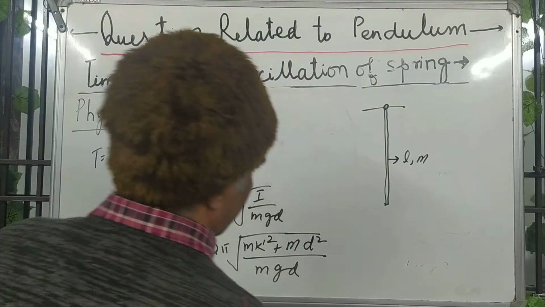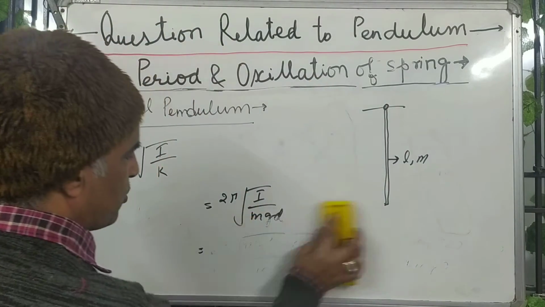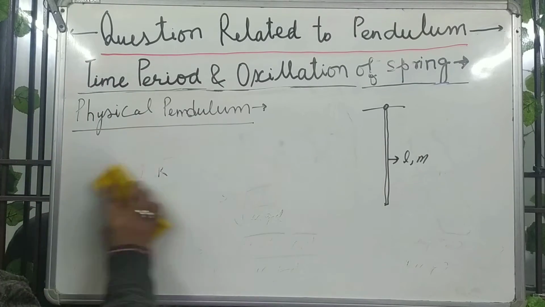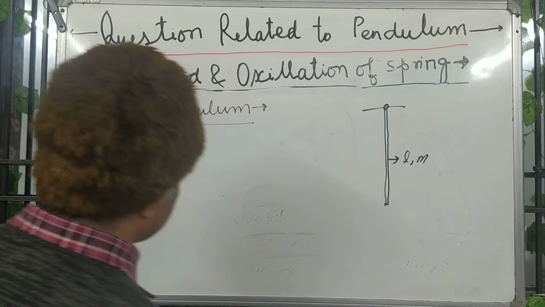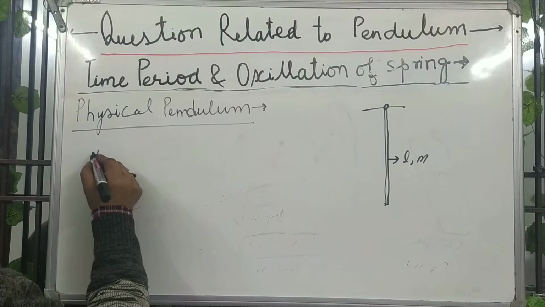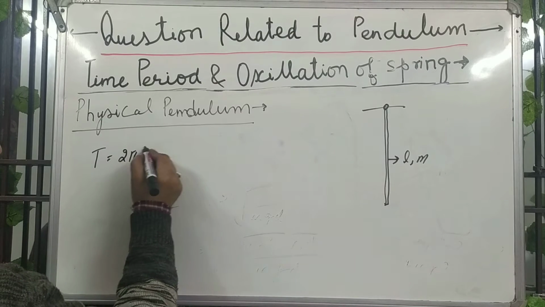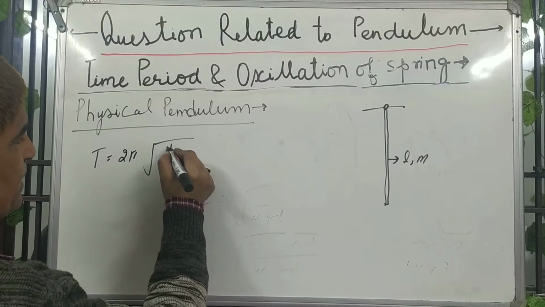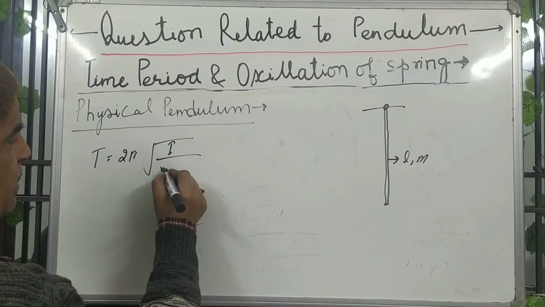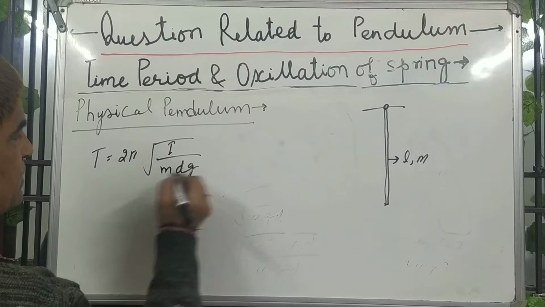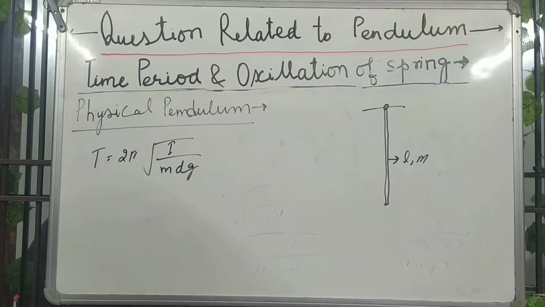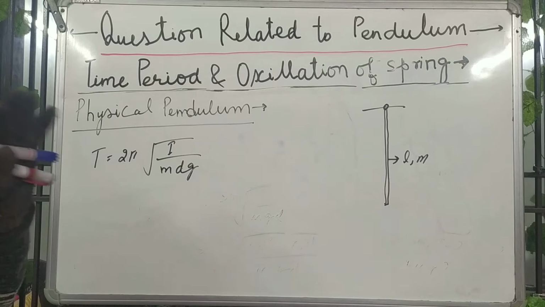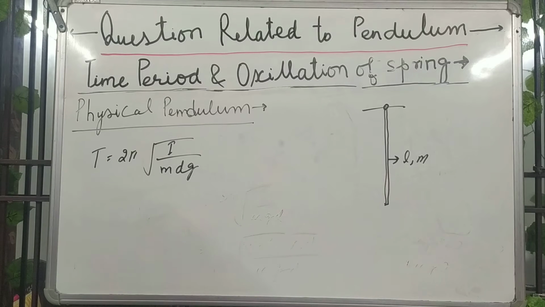For this you will write time period T equals 2 pi root of the inertia factor upon the torque factor, I by k, and k you have derived, it will be mdg or mgd.